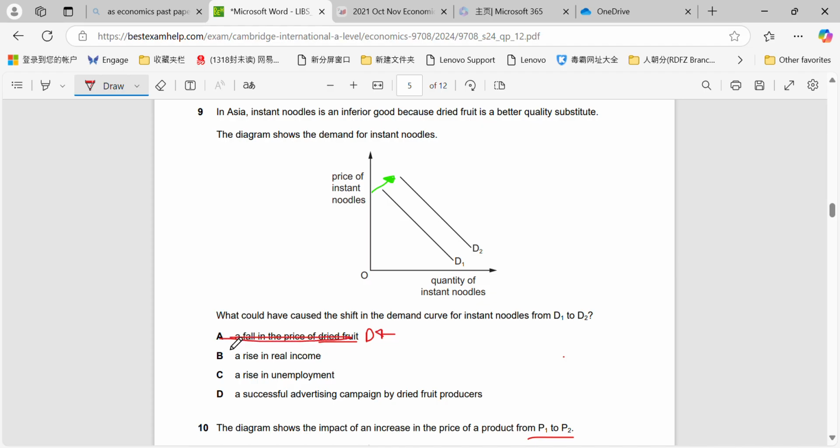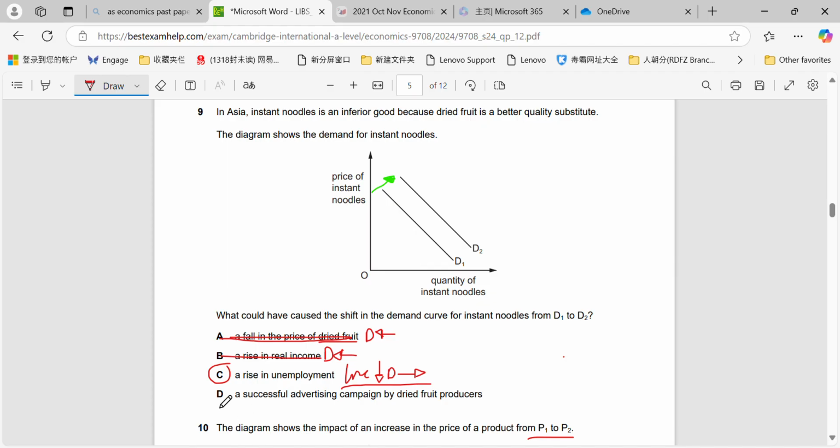A rise in real income. Now, inferior goods have the opposite relationship, right? So when income goes up, the demand for inferior goods actually goes down. So if we had a rise in real income, we would expect the demand for that inferior good to drop. A rise in unemployment, however, would result in income levels coming down, right? And if the income levels come down, that's when we would expect the demand for the inferior good to increase. As people have less disposable income available, they buy the cheaper, poorer quality product like these instant noodles.